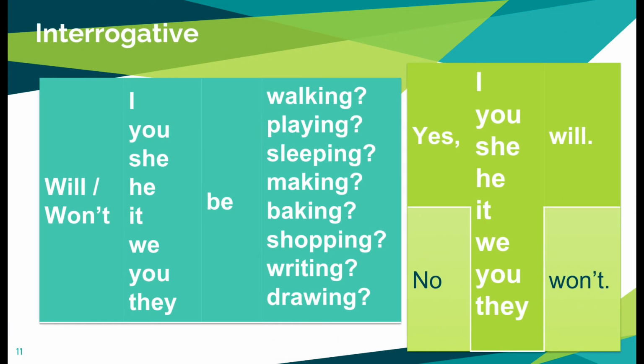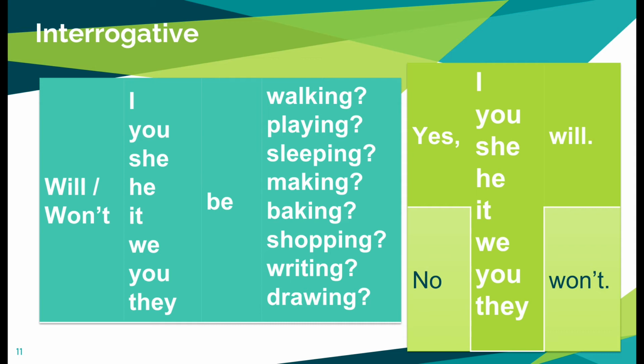Let's look at interrogatives. You can see that the position of the subject and the modal verb will has been swapped to form the questions. Will I be walking? Will you be playing? Will she be sleeping? Will he be making? Will it be baking? Will we be shopping? Will you be writing? Will they be drawing?